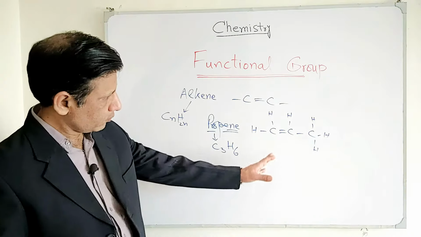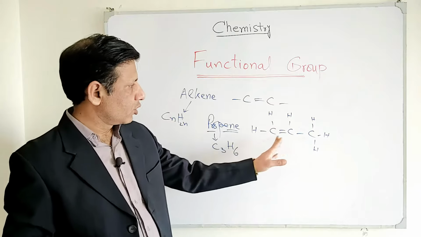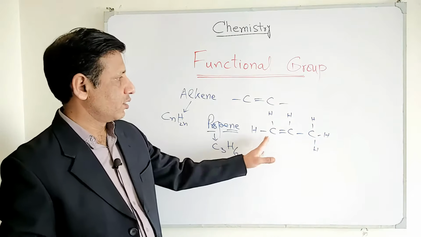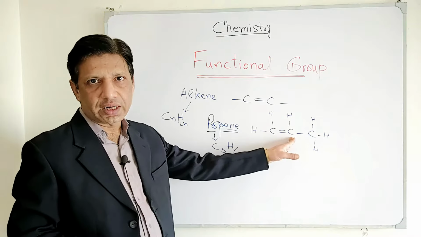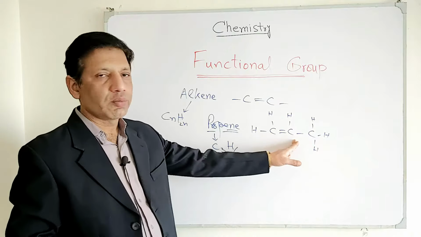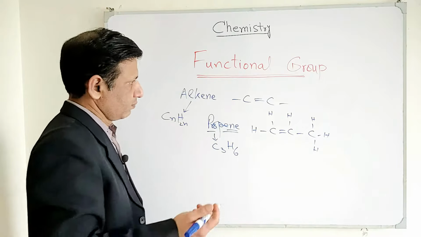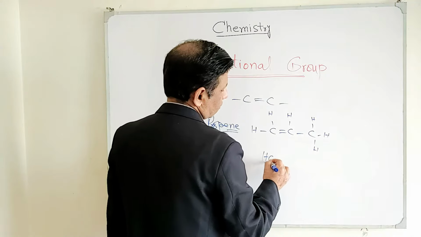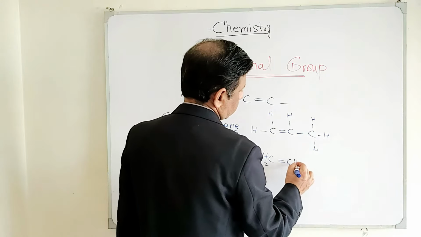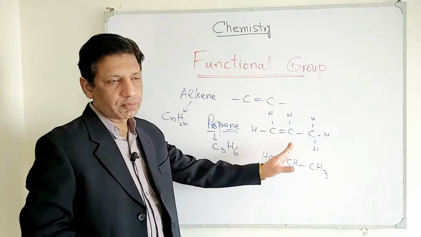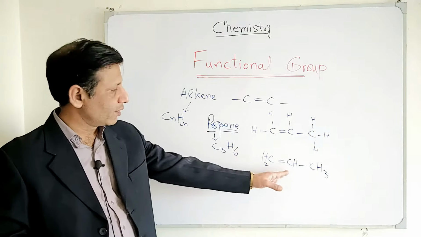Now you can see this is propene because it has the molecular formula C3H6, and here you can see that all the valencies of the carbon are fulfilled, they are occupied. That's why this formula is chemically correct. But we need to know that if we write it like this, the same formula in condensed form can be written like this.